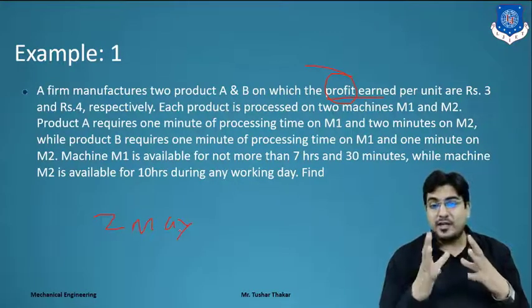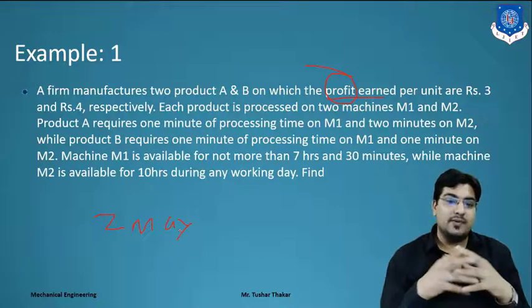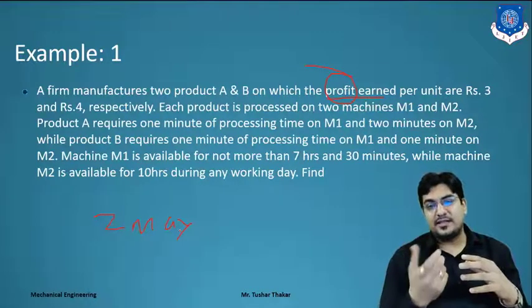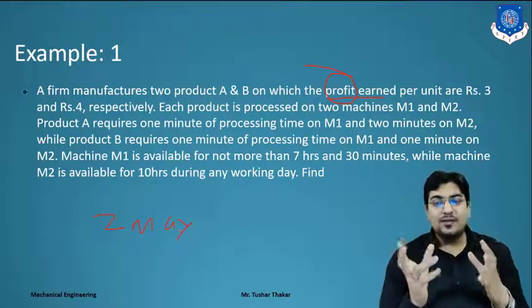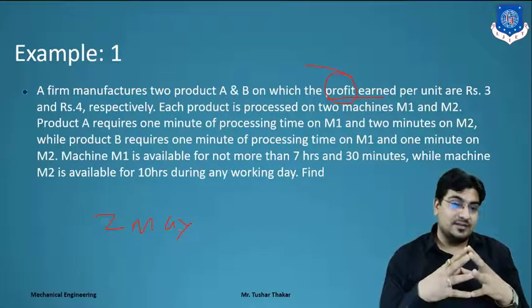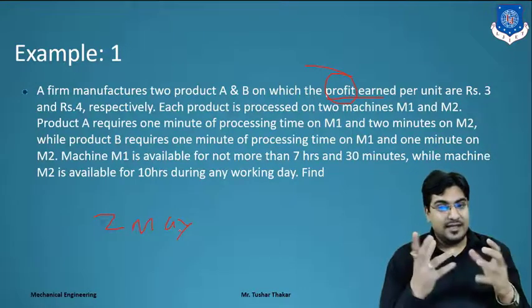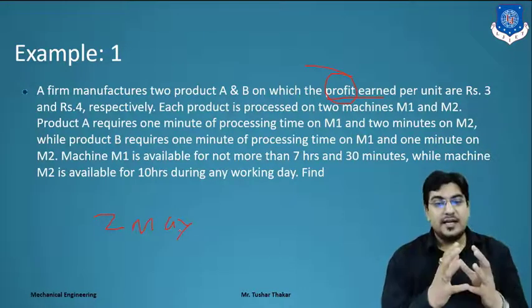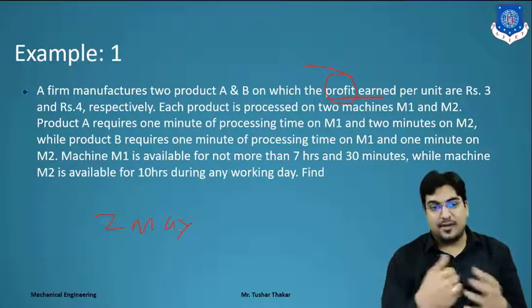Respectively, each product is produced on 2 machines, M1 and M2, and the product requires 1 minute of processing time on M1 and 2 minutes on M2. This 1 and 2 they have mentioned as constraints, right? Only product A requires 1 minute on M1 and 2 minutes on M2, right?